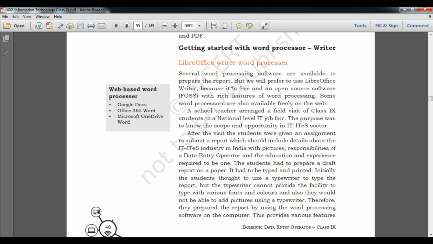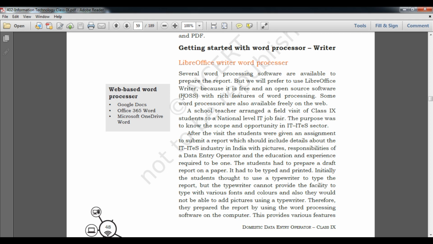So such type of thing I am talking about. But we have to prepare using LibreOffice Writer. Why? Because it is free and open source. As I told you, it is free and open source, so there is no need to make any kind of payment to the company. That is FOSS, that is FOSS.